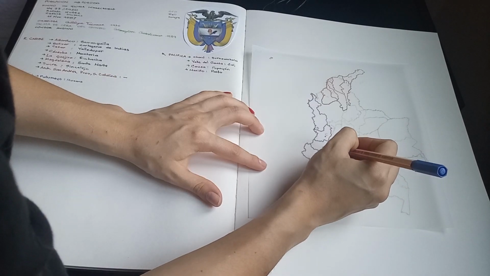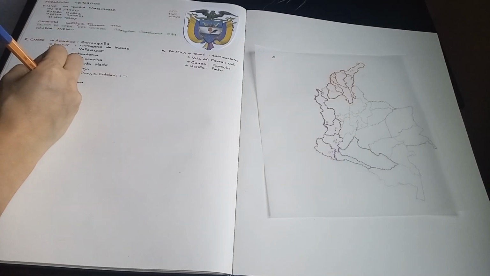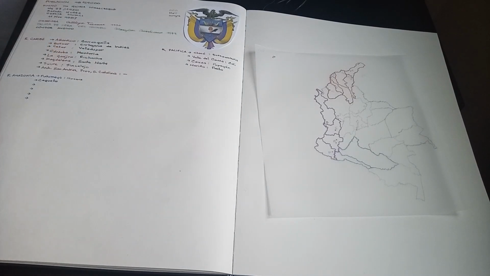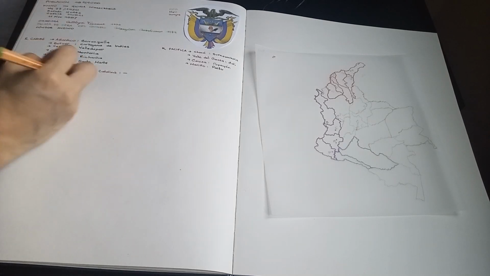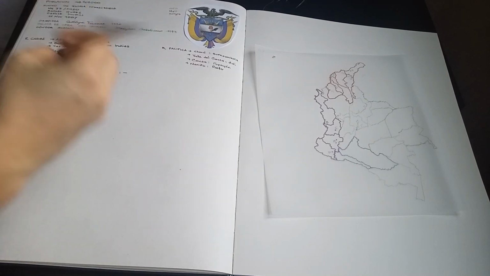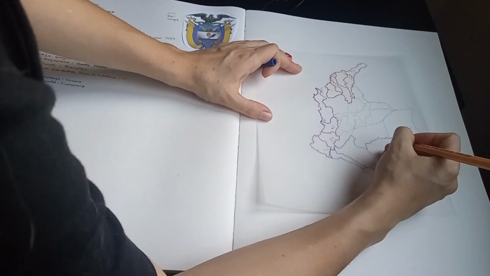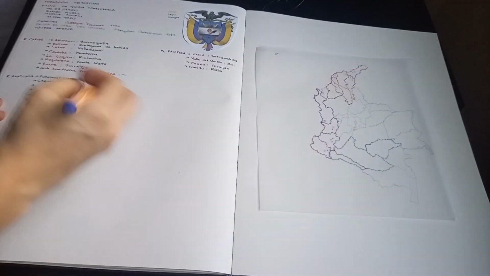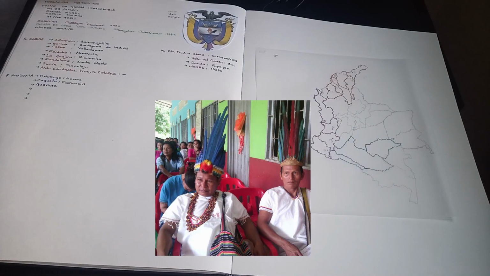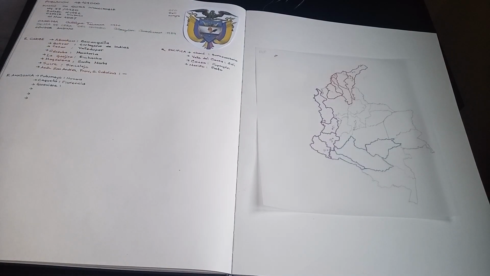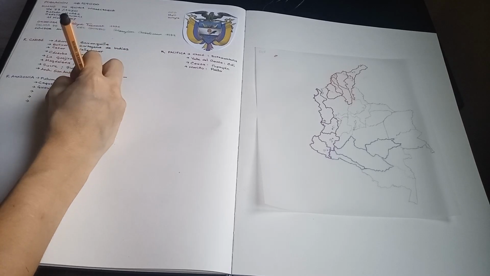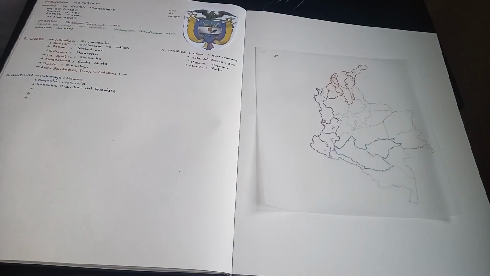This is known for the cattle ranching and the rubber production, and it is the 3rd largest departamento of the country. The capital is Florencia, which is a theme in other parts of Latin America, places that share the name with places in Europe. Next we have Guaviare. Here you can find the river Guaviare and the indigenous groups of the Guayaberos and Nukak. It is known for the agriculture and the leather production. The capital is San José del Guaviare.